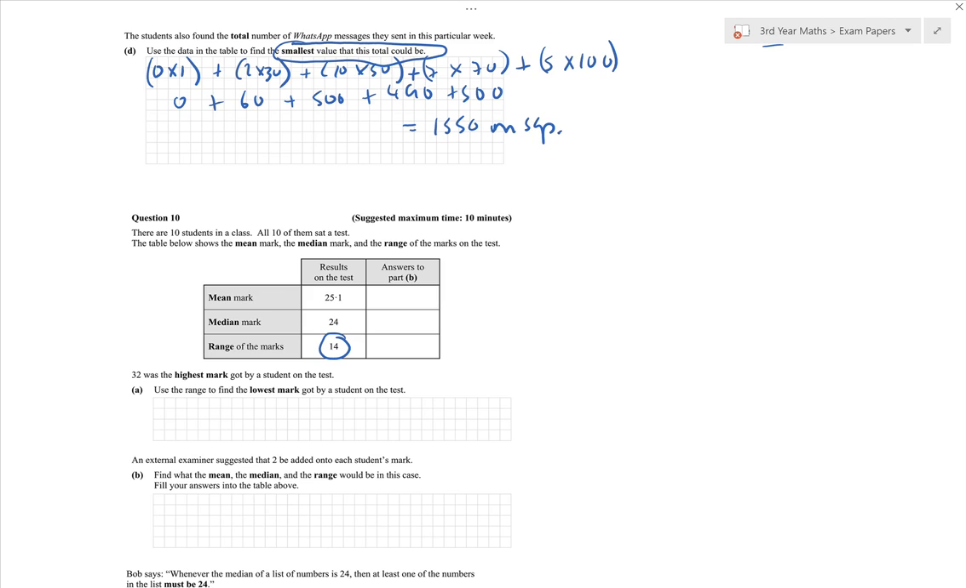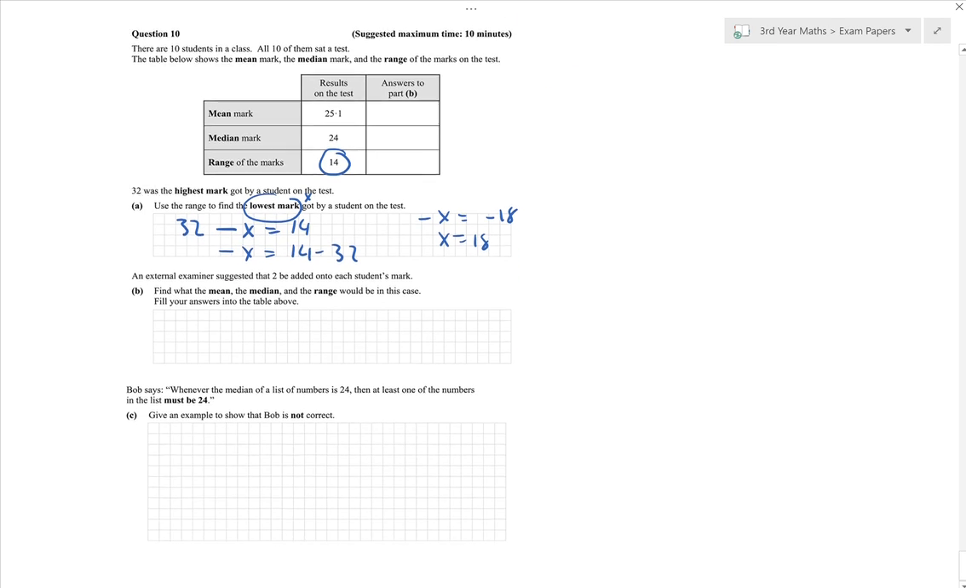So the range is found by the highest minus the lowest. So 32 is the highest mark. We want to find the lowest mark, so I'll call that x. So 32 minus x is equal to 14. So minus x is equal to 14 minus 32, minus x is equal to minus 18. x is 18. So the highest minus the lowest gives me the range.